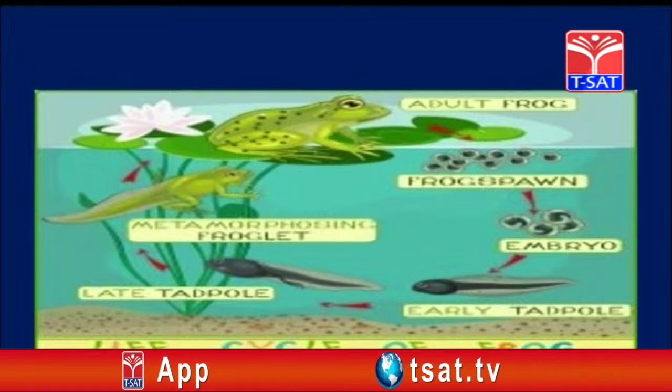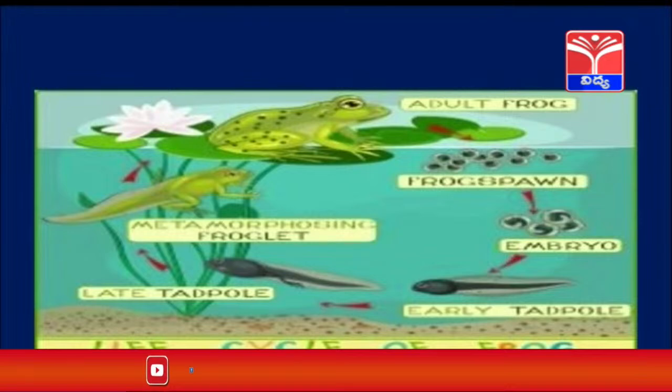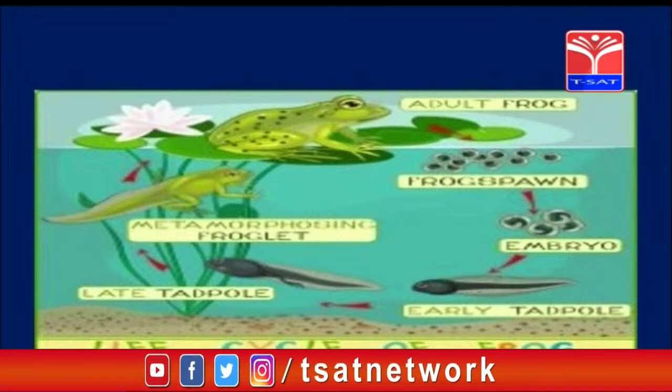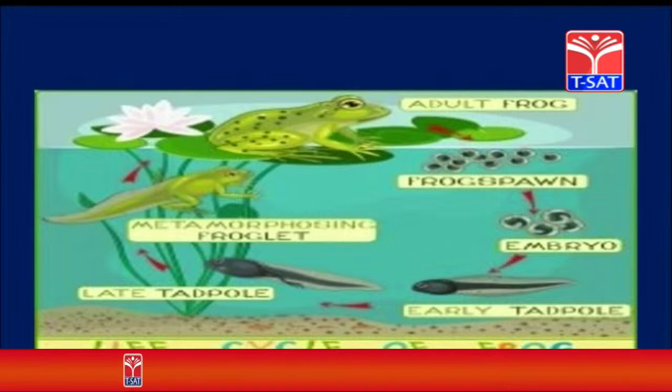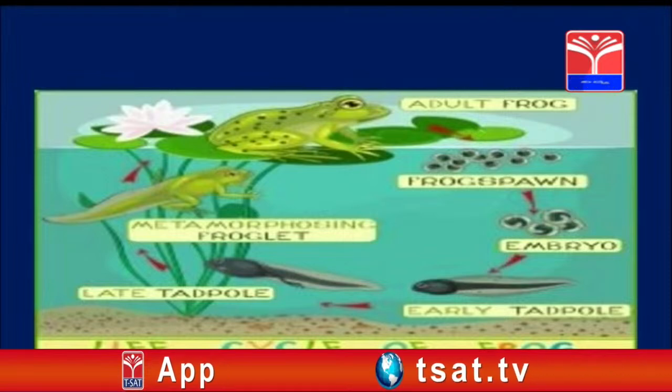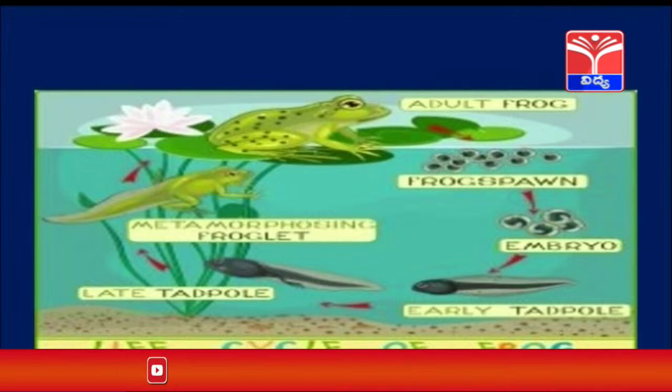So the male frog releases its sperms over the female eggs. The female will be releasing a large number of eggs in the water, where the male frog will go and release the sperm, and the process of fertilization takes place inside the water. That is why this is called external fertilization.